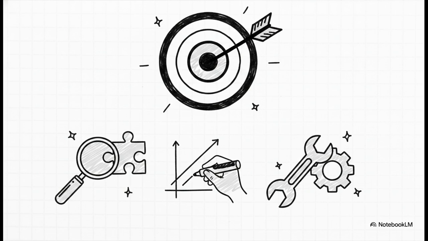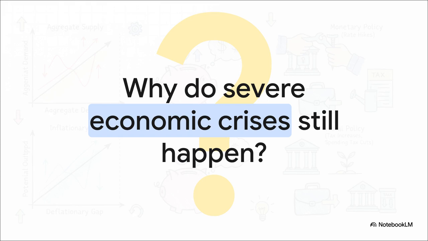First, you've got to define the specific gap. Second, draw the Keynesian cross diagram accurately, explicitly showing the AE curve shift and the resulting gap. And third, clearly apply and contrast the exact fiscal or monetary policy levers needed to shift that curve right back to the baseline. You now have the full macroeconomic toolkit, but I'll leave you with this provocative thought to ponder after today's explainer.